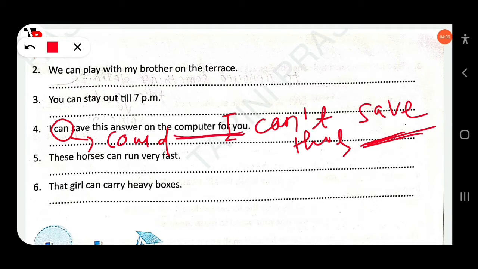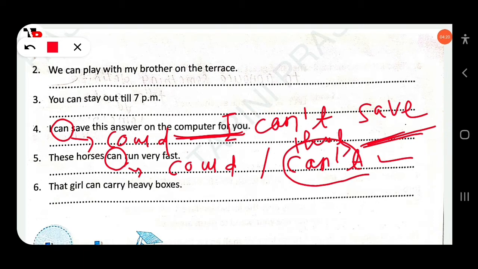These horses can run very fast. Similarly, change can into could; this is simple past. Then change into negative: these horses cannot run very fast. Then next, the girl can carry heavy boxes. First change into simple past: that girl could carry heavy boxes. Then change into negative: cannot.